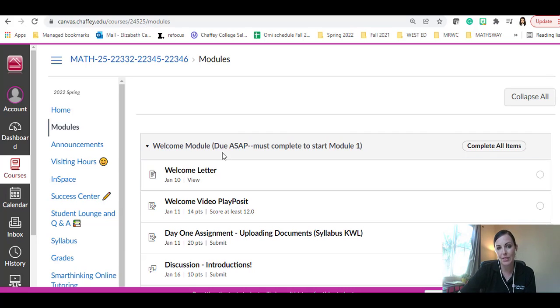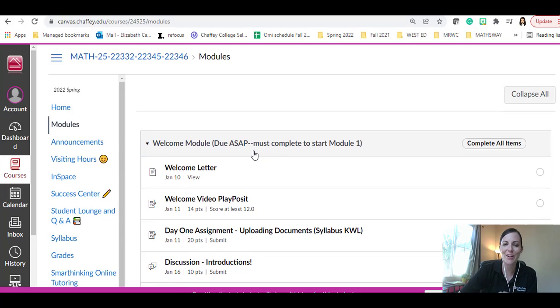You can see the very first thing is that welcome module that it was mentioning. And you have to, again, complete this before you complete the rest of this week's work. So this week we will do some math learning, but a lot of it is getting to know how the class is going to run, and also reviewing some content that you might have forgotten about.